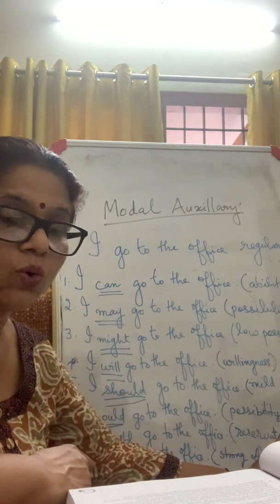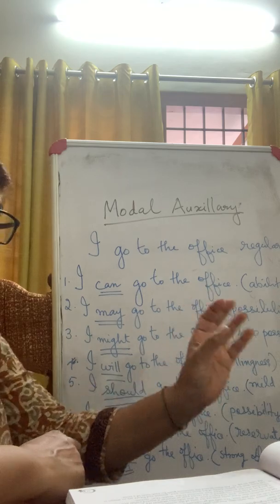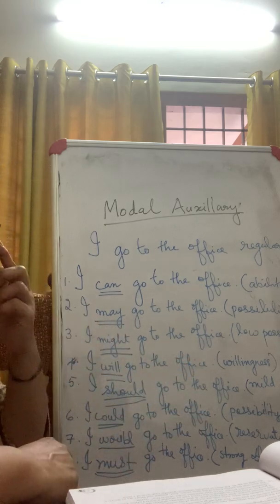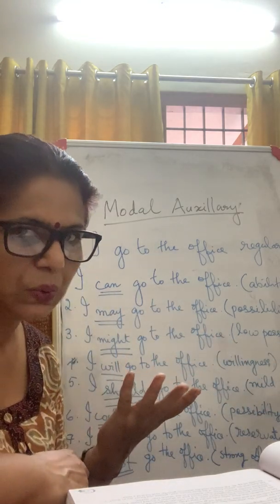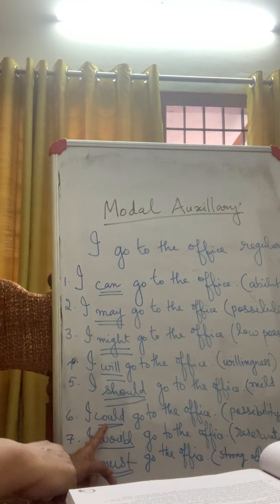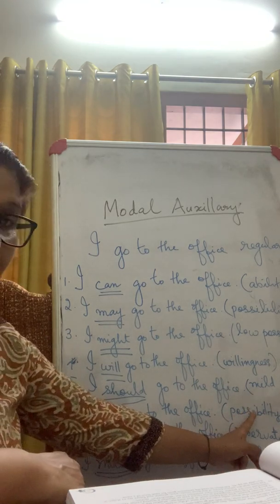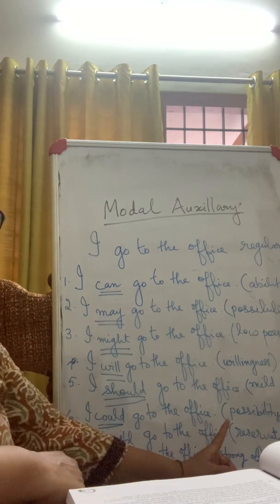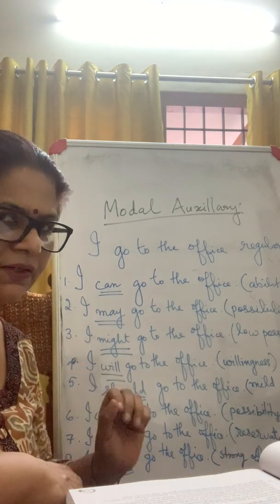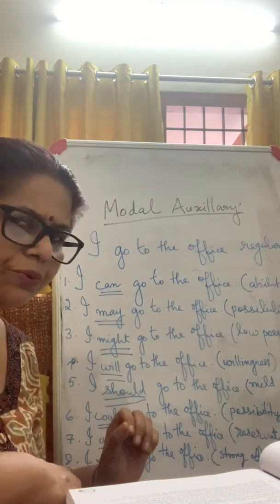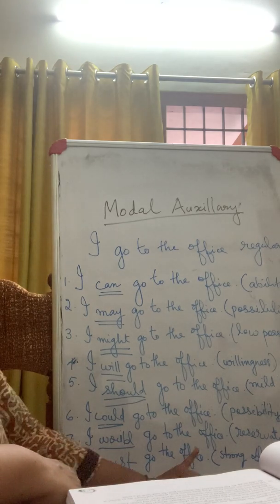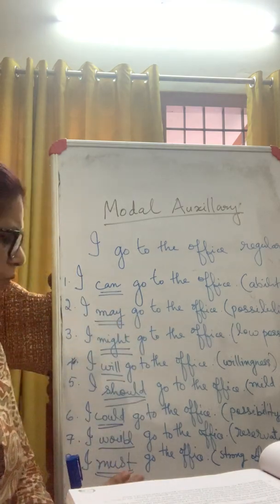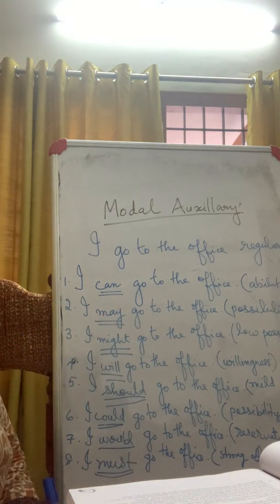I should go. Then what is that? It is a mild obligation. I should go to the office. Mild obligation. That is a mild obligation. I should be going, isn't it? So that's what. Then I could go to the office. That shows a possibility again. Then I would go to the office. That's a reservation there. I would go. Okay. Then I must go to the office. That is a strong obligation, strong feel over there. I must go to the office.